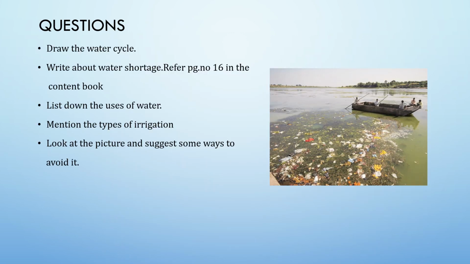Questions for this session. One, draw the water cycle. Two, write about water shortage. For this question you have to refer to page number 16 in the content book. Three, list down the uses of water. Four, mention the types of irrigation. The last question: you have to look at the picture and suggest some ways to avoid this water pollution.